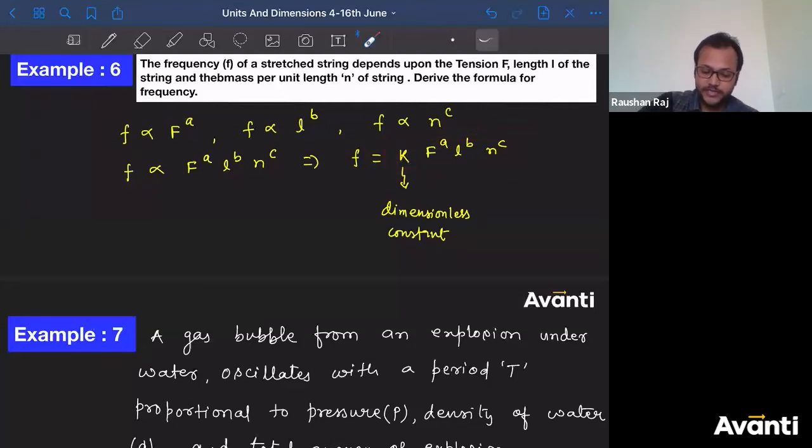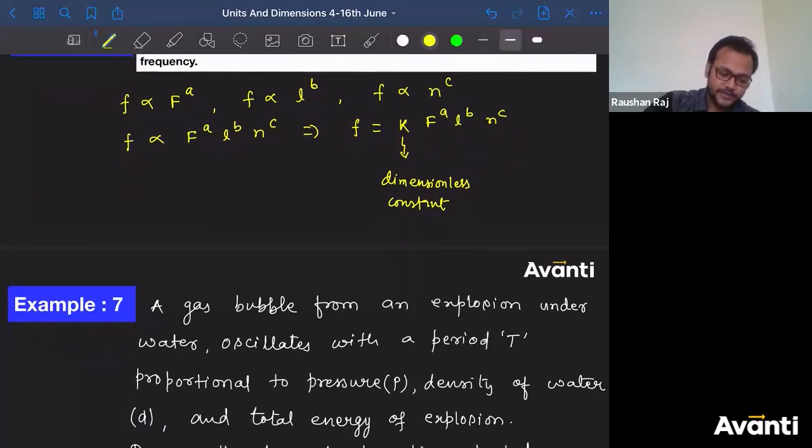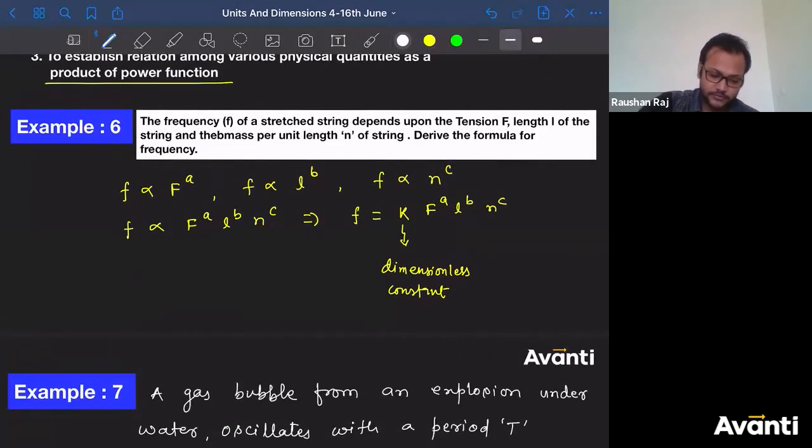So if I'm equating f is equal to k into capital F to the power a, l to the power b, and n to the power c, that means I have written this as nothing but frequency only. So I have equated it, right? That means this is also a frequency. And the dimension of frequency will remain the same whether you express it as small f or like this. Correct?